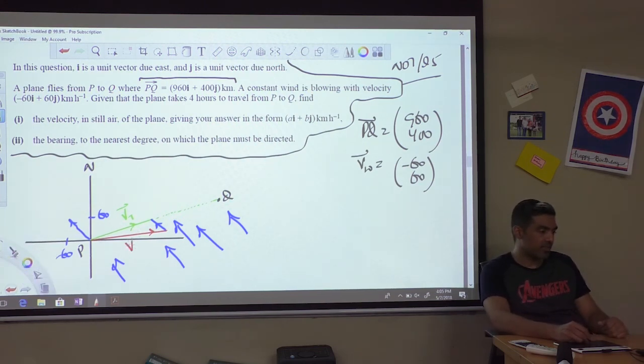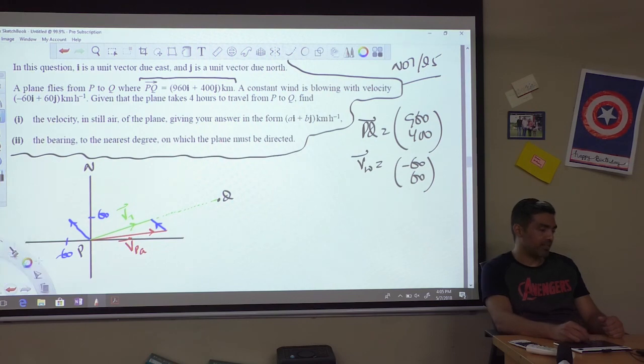And this red one is the velocity of the plane in still air, which I'm labeling as PA. Let me just clear this out a bit. This was just to give you an orientation of what's going on with the wind.